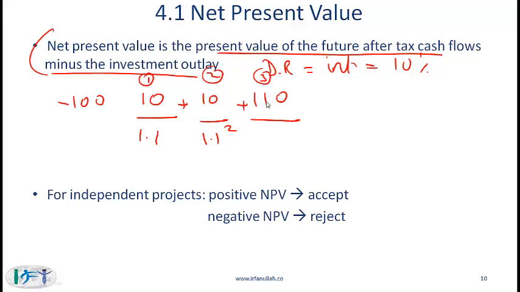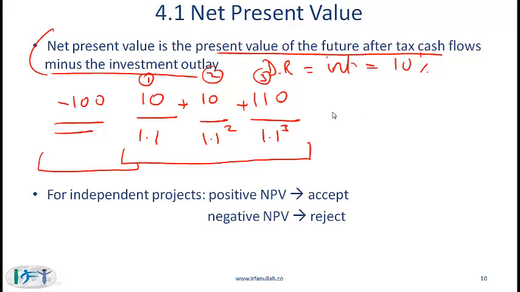The present value of the cash flow which happens after 3 years is 110 divided by 1.1 cubed. The sum of these three represents the present value of the future after-tax cash flows. From this, we subtract the initial outlay of 100, and when you put all these four numbers together, you have the NPV. If you do the calculation, what you will actually get is 0. This particular project has an NPV of 0, which means that the present value of the future cash flows is equal to the initial cost.